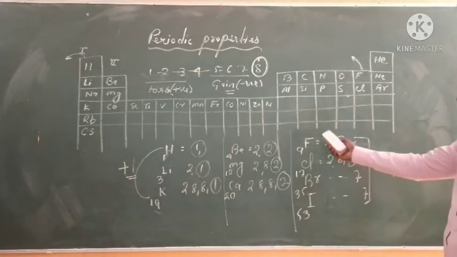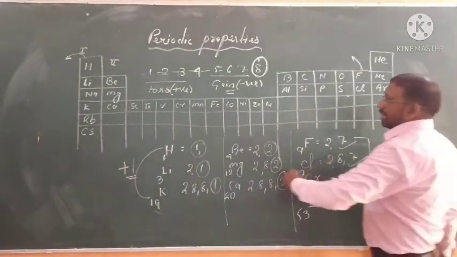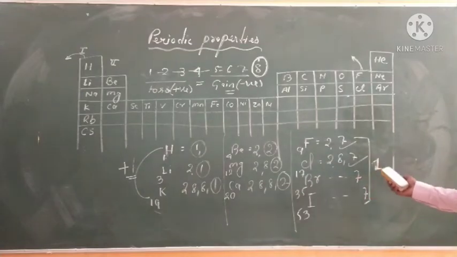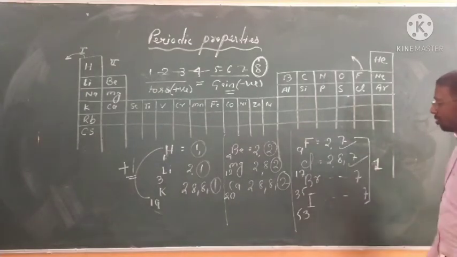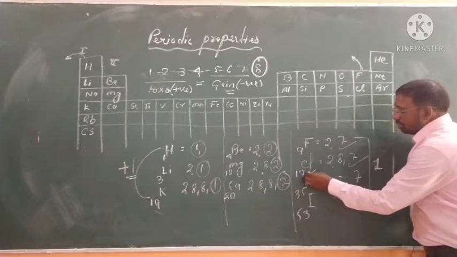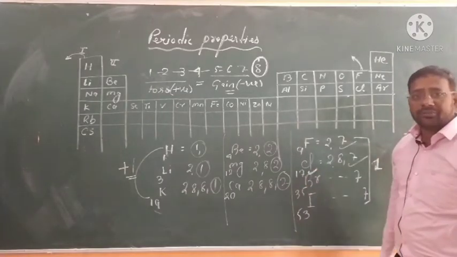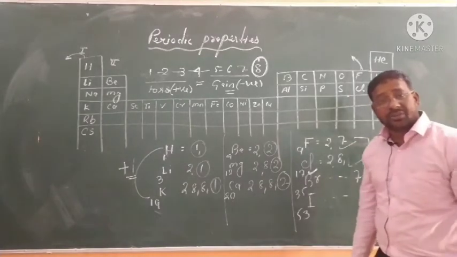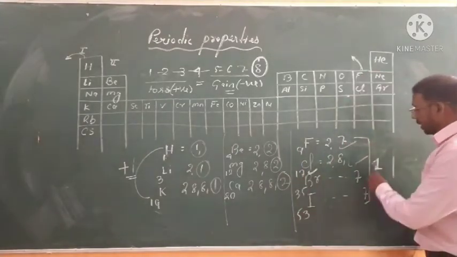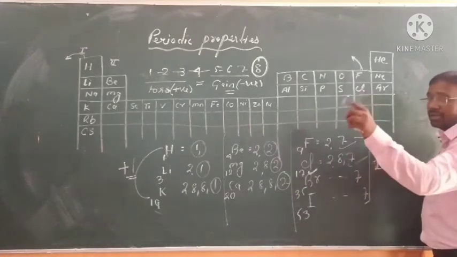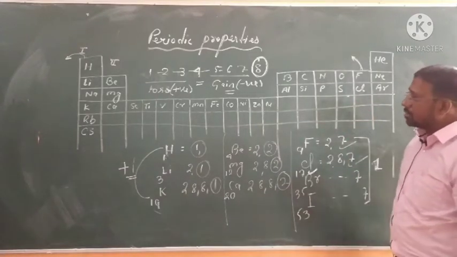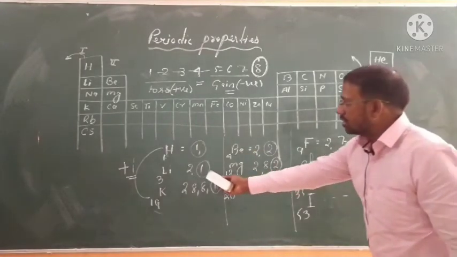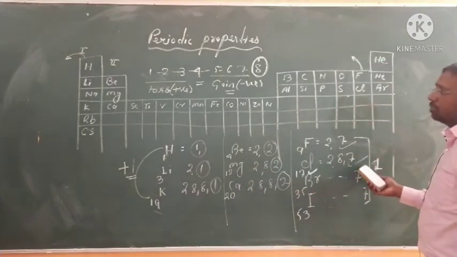In the halogen group they have 7, more than 4 electrons, meaning they will gain 1 electron to get an octet. Suppose chlorine wants a stable electronic configuration: it would have to lose 7 electrons, which takes much more energy compared to gaining 1 electron. So it will gain 1 electron. You have understood the valency of the first group and group 17.